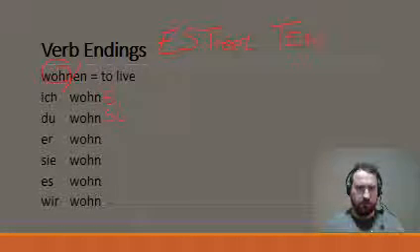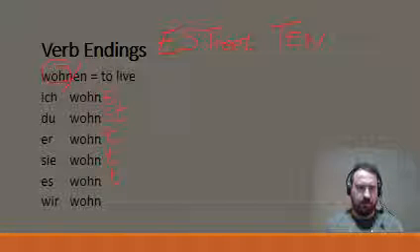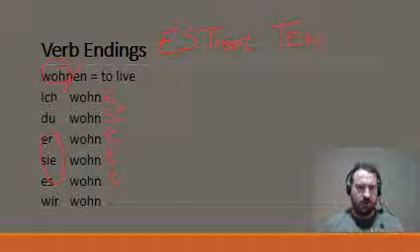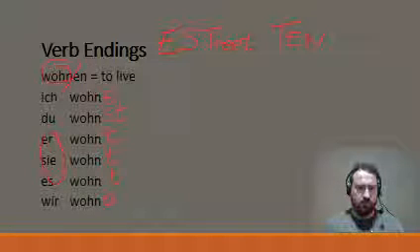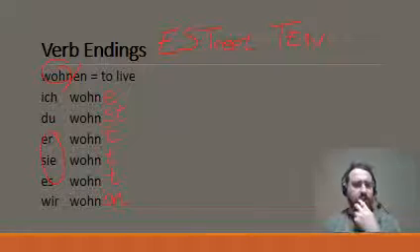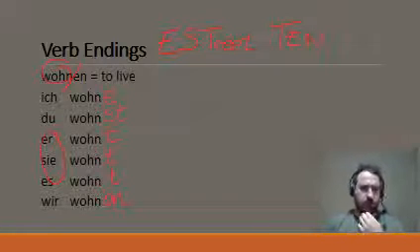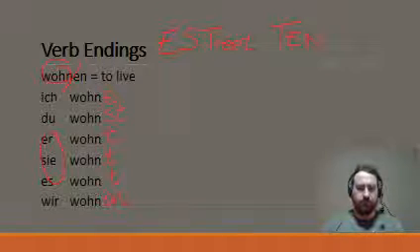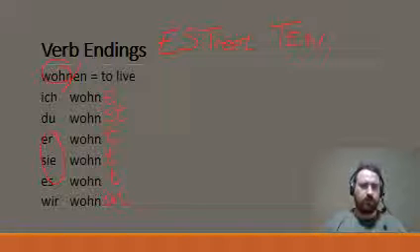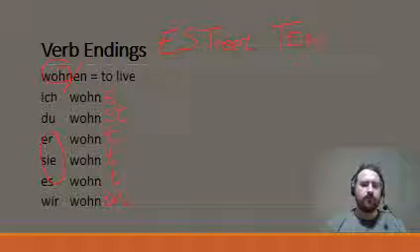Du wohnst, that's our next ending as part of our E Street 10 combination. We know that er, sie, es is all the same, he, she, it. We do that together as one block, so I'll keep that together as one. And wir wohnen, just like that. So ich wohne, du wohnst, er, sie, es wohnt, wir wohnen. So can you repeat after me? Ich wohne, du wohnst, er, sie, es wohnt, wir wohnen.